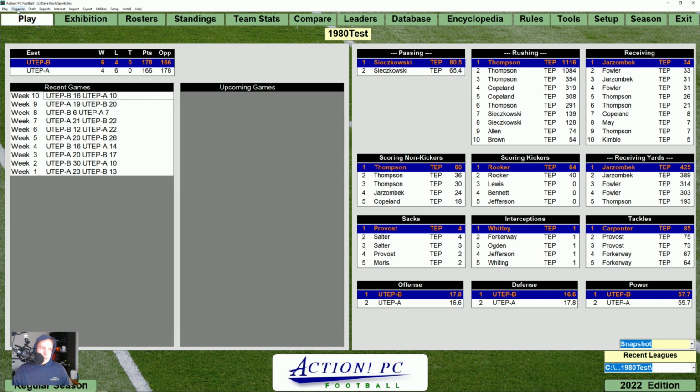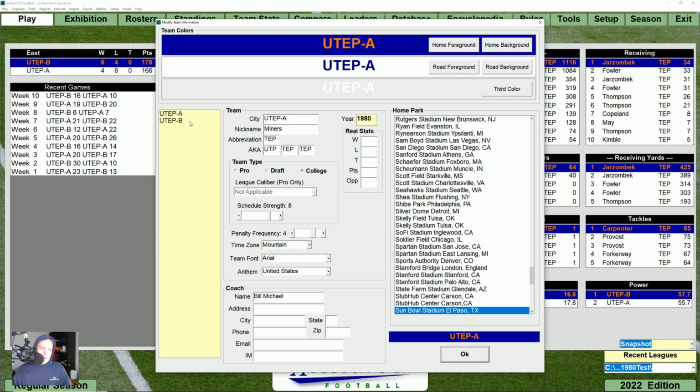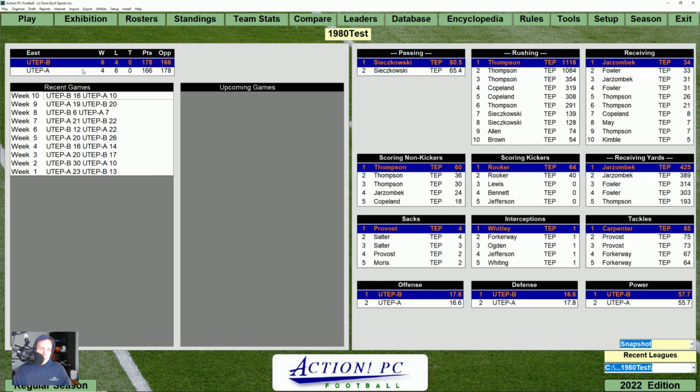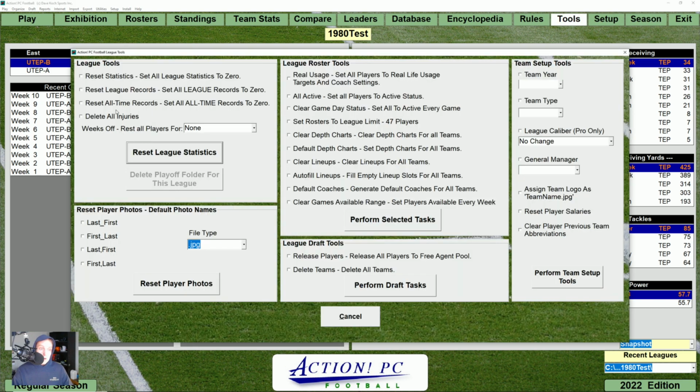UTEP A, and we'll go back here and look and just make sure, but yeah, UTEP A has a schedule strength of 8. B has a schedule strength of 2, but when they play against each other that time, at least, UTEP A did not get the better of the matchups. In fact, UTEP B did outscore them in the end. So let's try one more time and see what we can figure out.